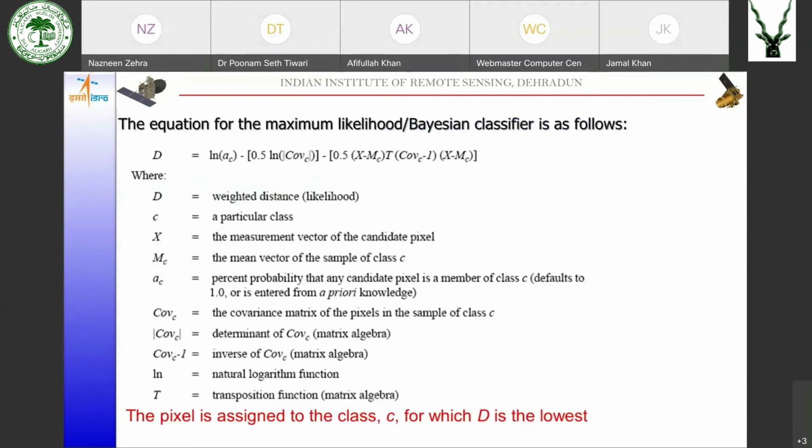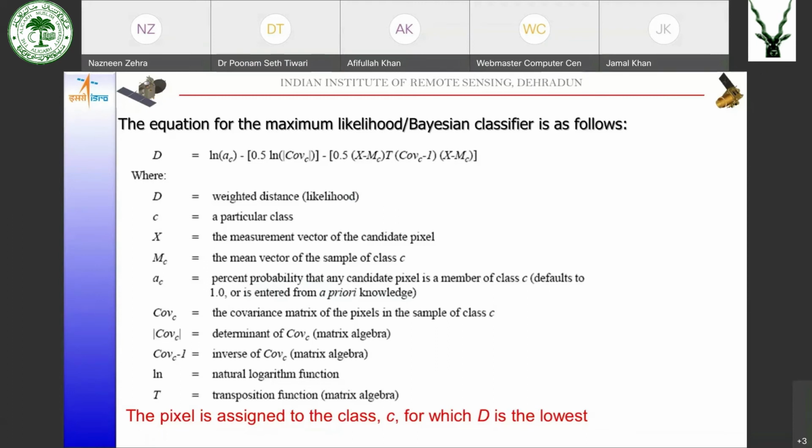So this is the equation for the maximum likelihood or Bayes decision rule. This is quite an extensive equation which involves the weight factor, as well as the measurement vector of the pixel, the mean vector, the probability of a pixel to be assigned to a particular class, the covariance matrix, the determinant of the covariance matrix, and the inverse of the covariance matrix.